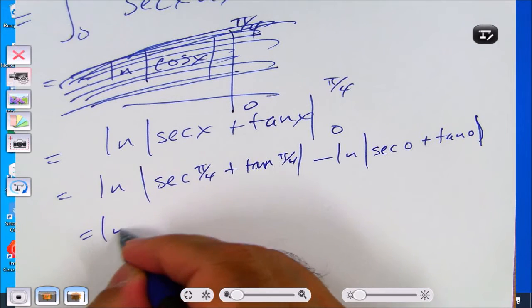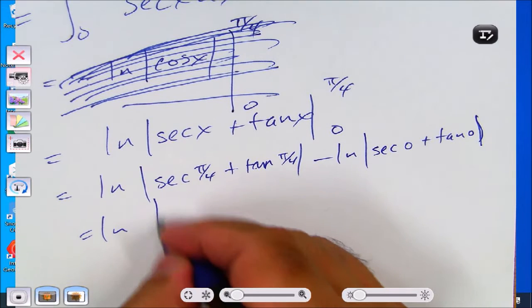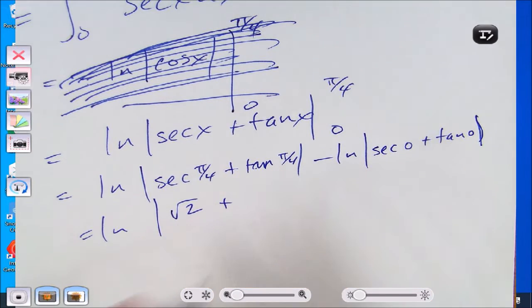Secant of pi over 4 is square root of 2. How would you find it? Secant is 1 over cosine, and cosine of pi over 4 is square root of 2 over 2. If you take the reciprocal of that, you get square root of 2.